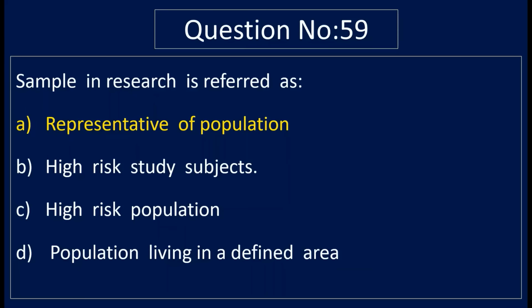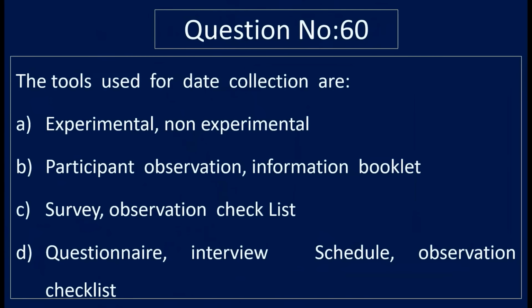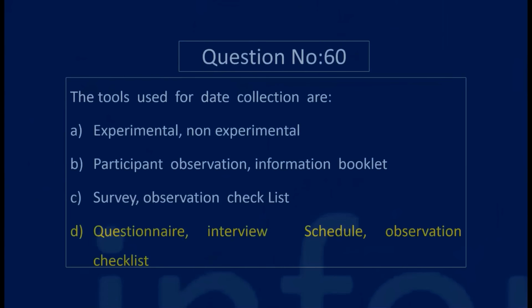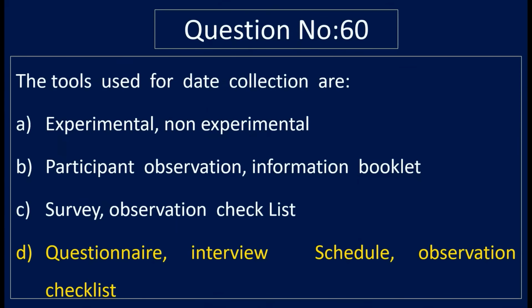Question number 60. The tool used for data collection are option A, experimental and non-experimental, option B, participant observation and information booklet, option C, survey and observational checklist, option D, questionnaires, interview schedules, observation checklist. Correct answer is option D, questionnaire, interview schedule, and observational checklist. The tools used for data collection are questionnaires, interview schedule, and observational checklist.